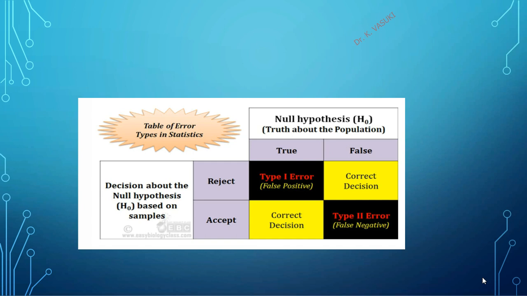Okay. So, type 1 error means the rejection of a true null hypothesis and accepting the alternative hypothesis. That leads to type 1 error. Type 2 error means non-rejection of a false null hypothesis leads to type 2 error. The type 1 error is otherwise called false positive, and type 2 error is otherwise called false negative.